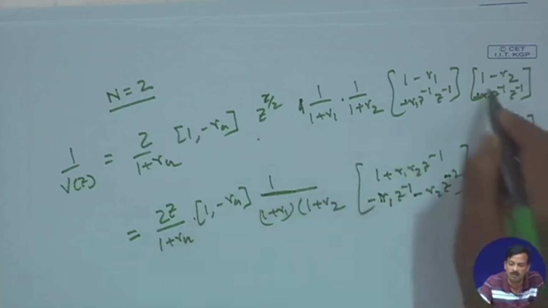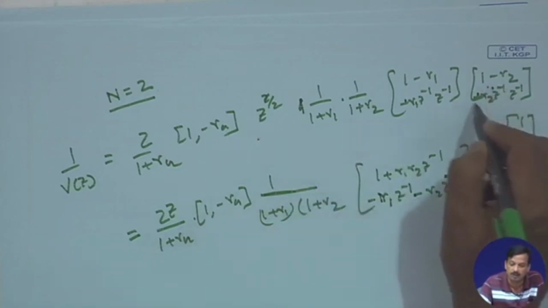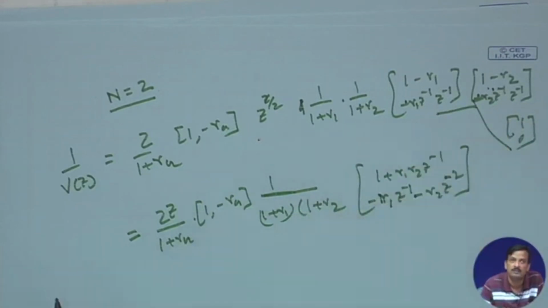If I evaluate, this matrix will be 1 0. I can first evaluate these two, then come to this side. Okay.